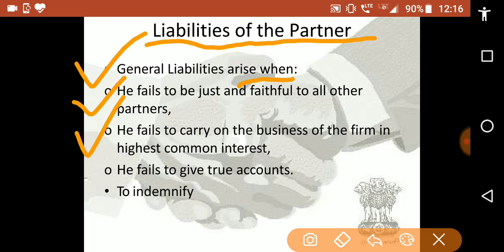Next, he fails to give true accounts. So these are the general liabilities which arise when the partner fails to be just and faithful to other partners.